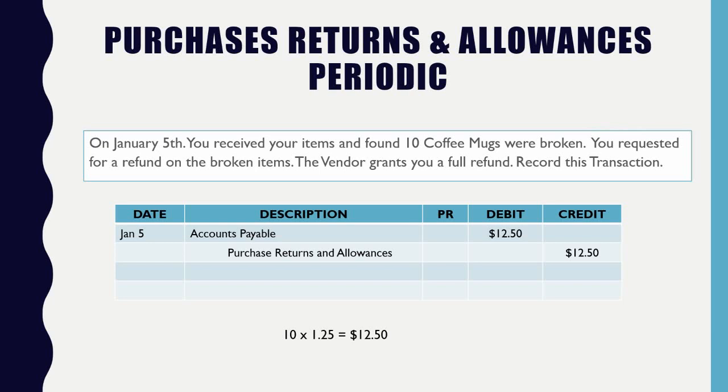So in this case, we are not going to refund anything that has to do with any cost included in the cost of the asset or the cost of the inventory. We're only going to take what you originally purchased each cup for, so $1.25, and this is exactly how we're going to journalize it. We're going to reduce what we owe, and we're also going to reduce our purchase expense. I'm not paying full price for them. I'm returning 10 of those mugs, and this is what I'm going to have: purchase returns and allowances. Once again, a contra account to purchase expense. Okay.